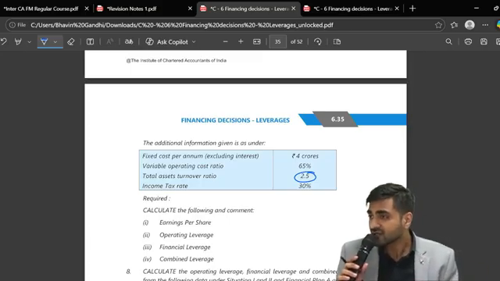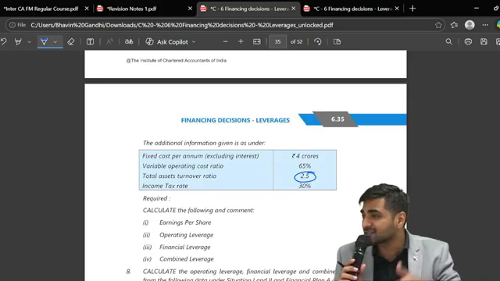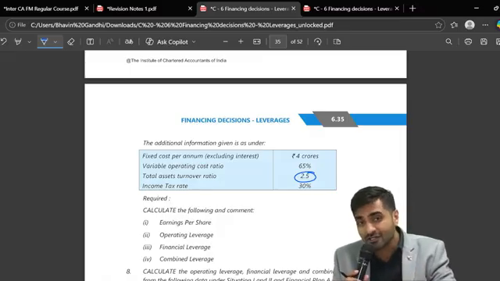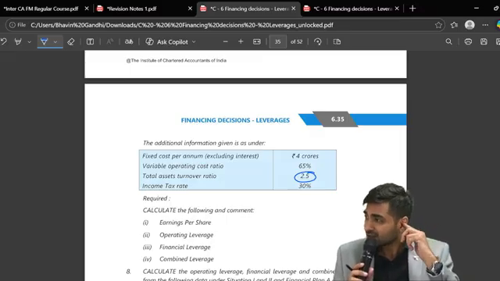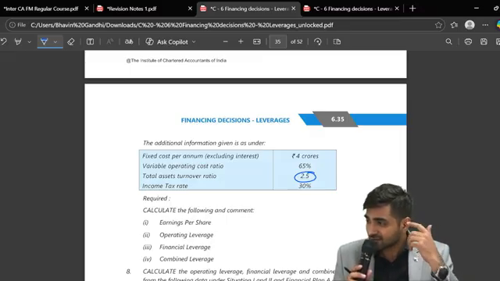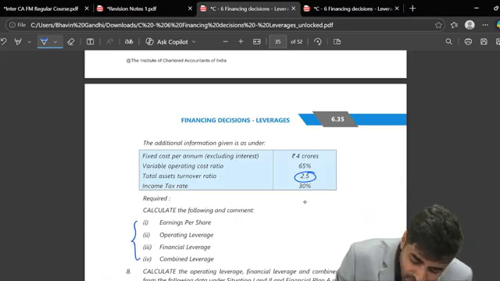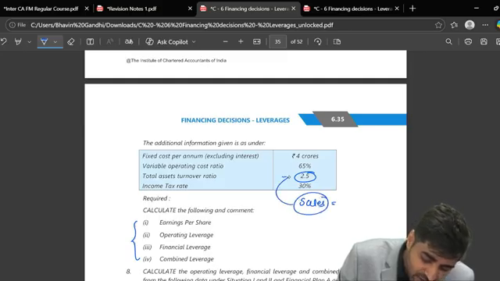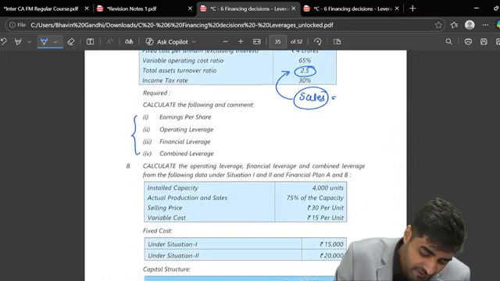Come on, yes or no? Yes, sir. So here in this particular question, what was different, beta? In this question, we did not have income statement sales, but we have the total asset turnover ratio. So can I calculate my sales based on the total asset turnover ratio? Yes, sir. So on that basis, we can calculate it. In this question, we have to prepare the income statement starting with sales, but this sales we have to calculate with the help of the total asset turnover ratio. That is the only thing which is different.